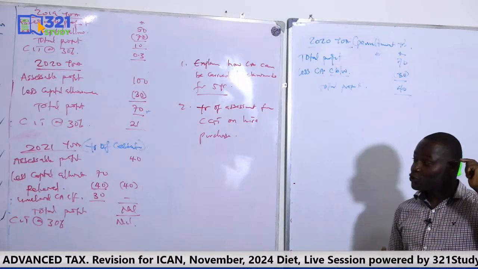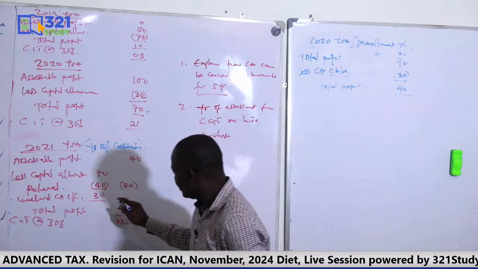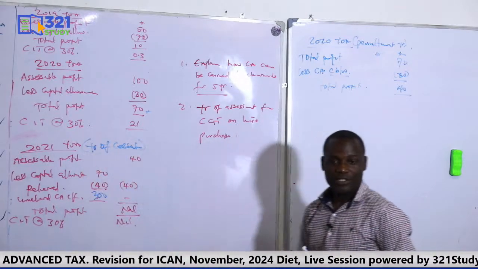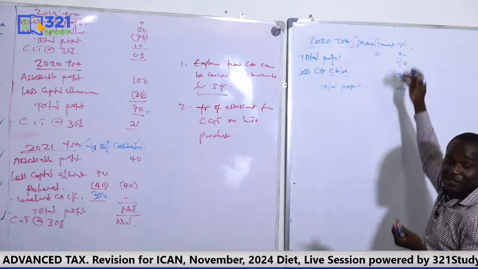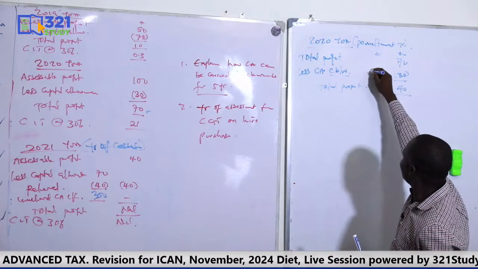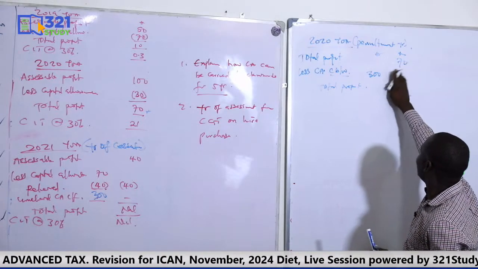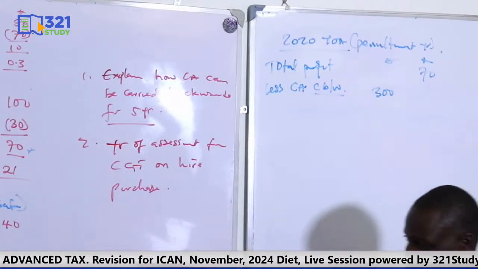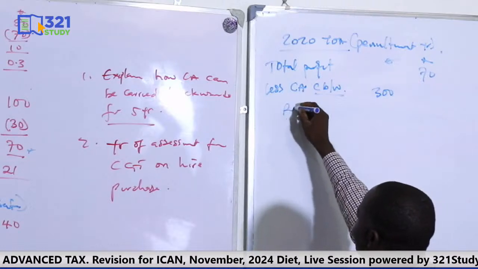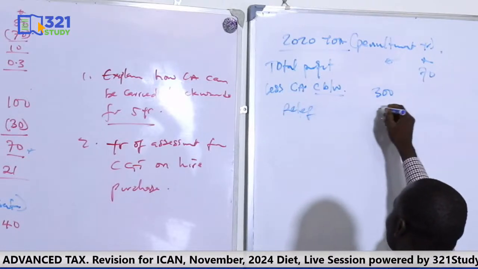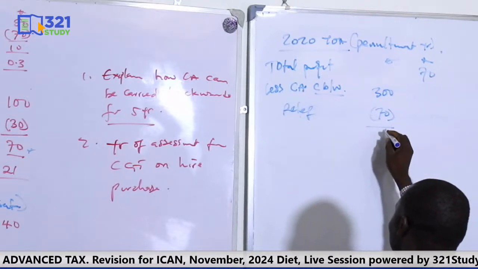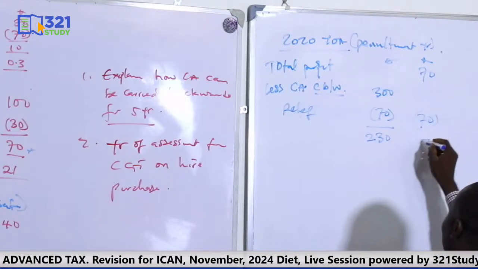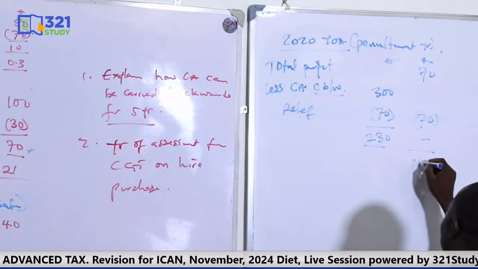Okay? But assuming this was, let's say, 300. It means that I can't relieve 300 from 70. So the only thing I can take here will be 70. So this is the capital allowance. Assuming it's 300, how much can I relieve backward? I can only relieve 70. So it means I will have an outstanding of 230. So my total profit will be nil.